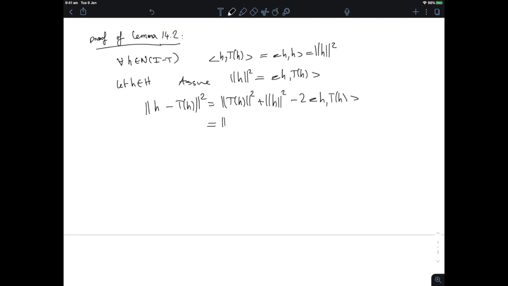So I get the norm of T of H squared minus the norm of H squared. And T is a contraction, so this is smaller than the norm of T squared minus 1, times the norm of H squared, and the norm of T is smaller than 1, so this is smaller or equal to 0. Therefore it has to be 0, and therefore H has to be T of H. And that concludes the proof of Lemma 14.2.